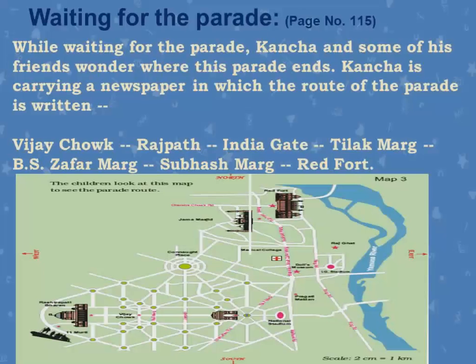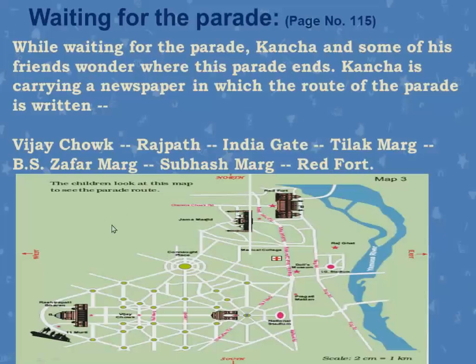So children, all the children were waiting to see the parade, yes or no? So we should know from where the parade starts and where it ends. Without that, where will we wait? Because if they sit like that, they will not know from where the parade is going to come. So for that, we need a map in our hand, so that we can see which route the parade comes from, passes by, and ends at.